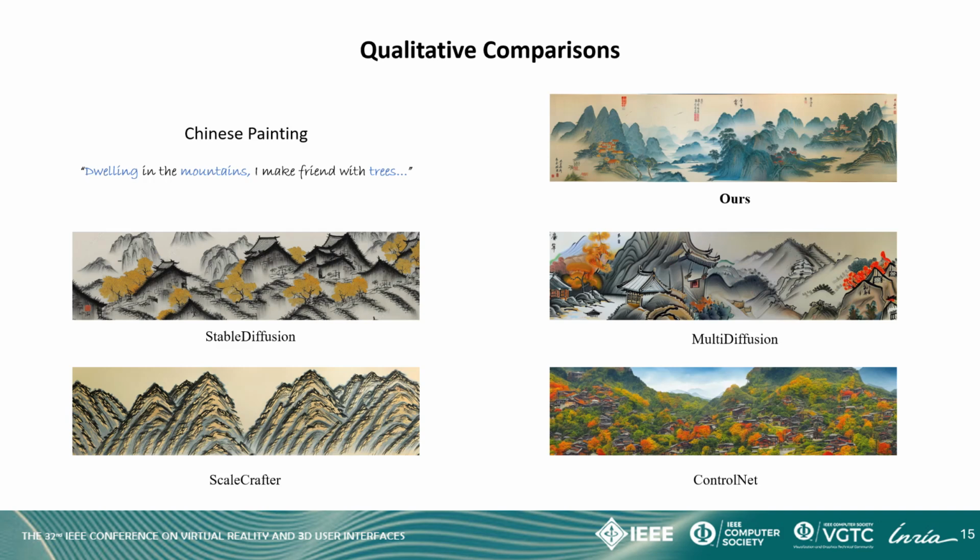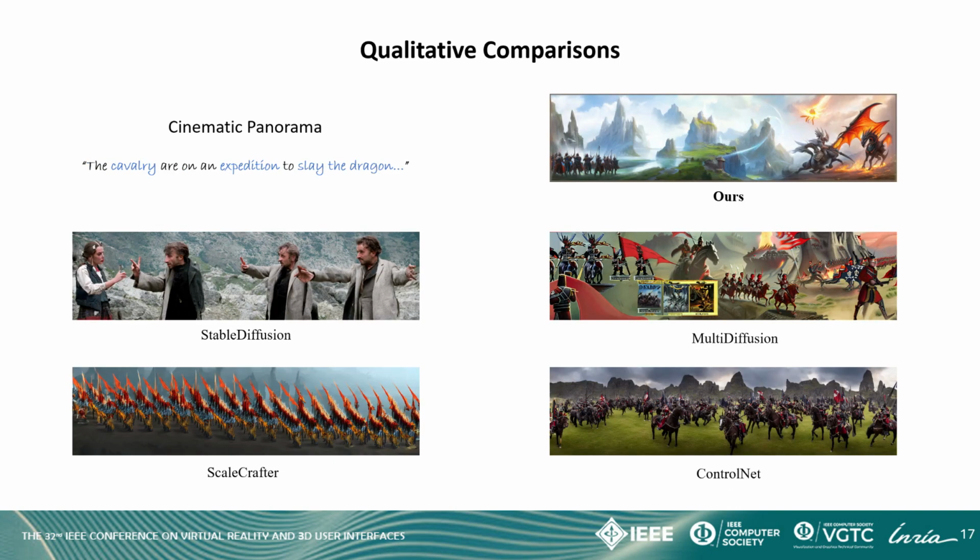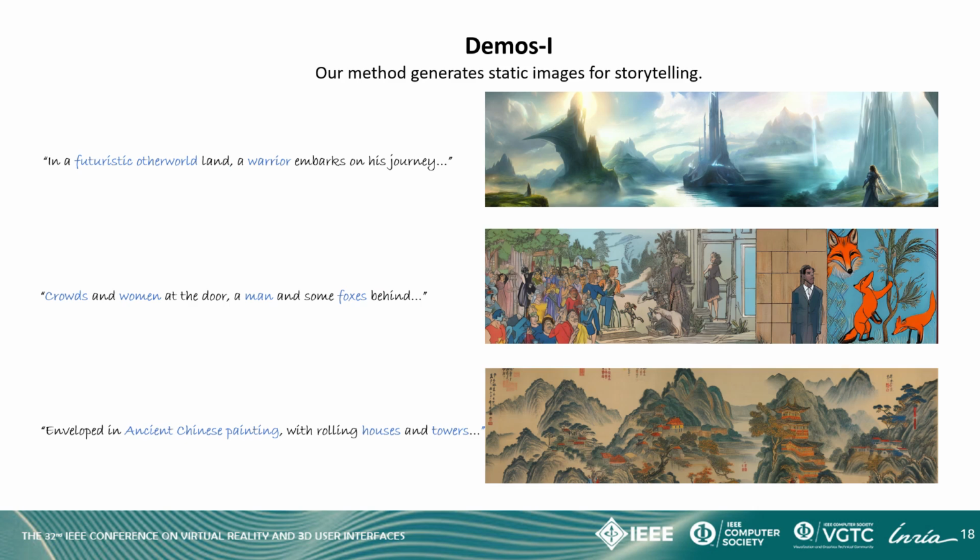We demonstrate the model's capability to mimic styles of specific historical contexts in Chinese painting generation, semantic layout planning and control in comic strip creation, as well as content richness and diversity in cinematic panorama design. Here we illustrate more results combined with other image-to-video tools.